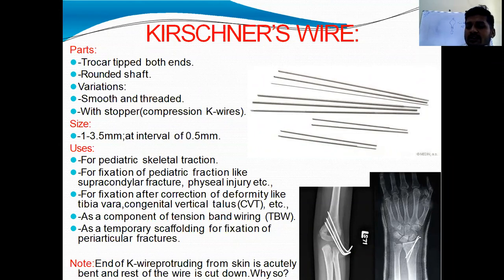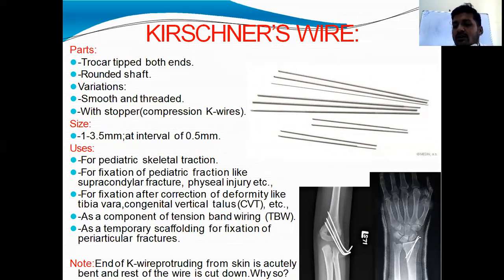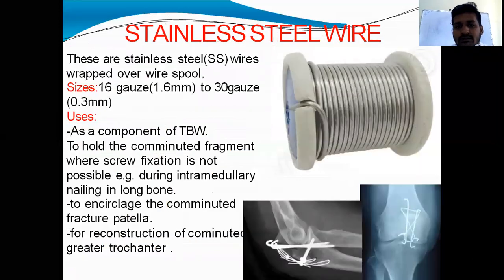See here also a distal radius fracture fixed with two K wires, along with a below elbow cast.